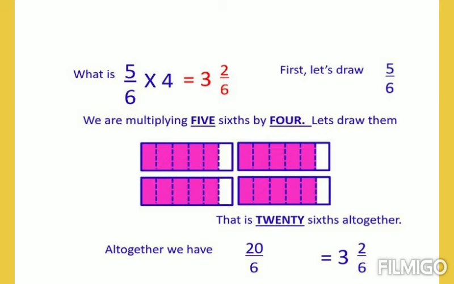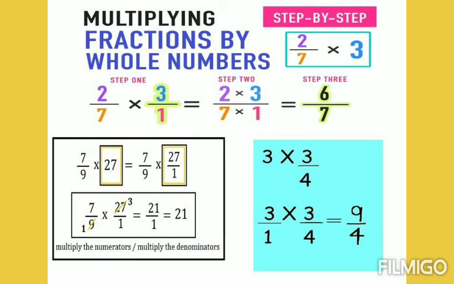For that, let us consider the figure. Look at the figure. Each figure represents 5/6. There are 4 figures, each representing 5/6. If we add all together, there are 20 parts shaded. So that answer is 20/6. But we cannot proceed with this method for all large numbers. So we have to find a rule. Now we are going to learn the easy method of multiplication of a fraction by a whole number.